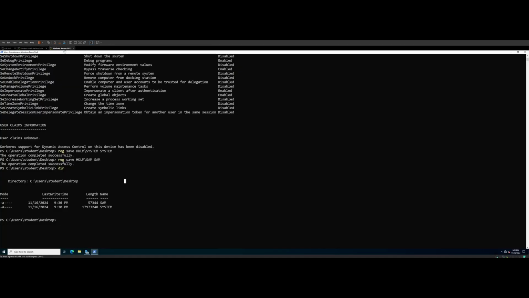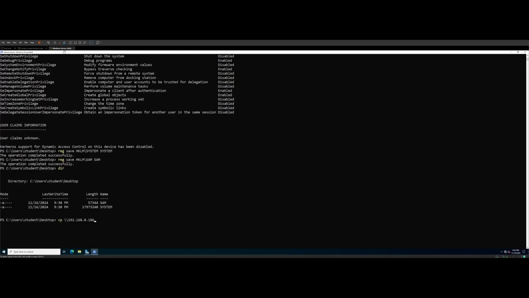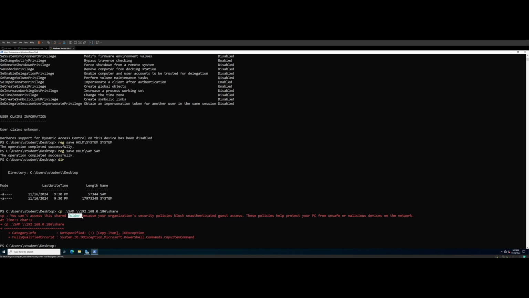We have this SMB2 support. What we can do is copy, right? We want to copy to 192.168.0.186. Heading back over to Kali, we can see that I called the share, and it's sharing to this location right here, this folder, and we turned on SMB2 support. So let's go ahead and say that, and then we're just going to say share, right? So what do we want to copy? We want to copy the SAM. We do that, and it says you can't access the shared folder because of your organization's security policies.